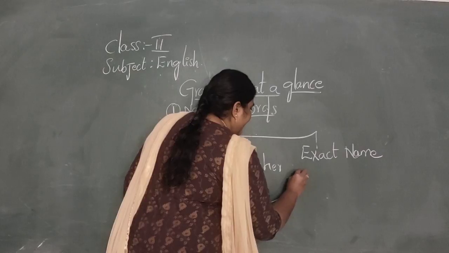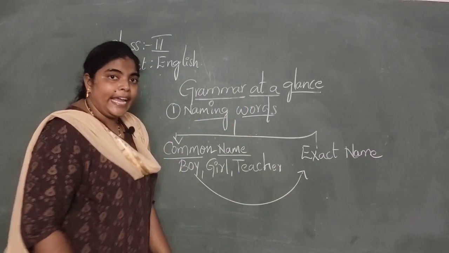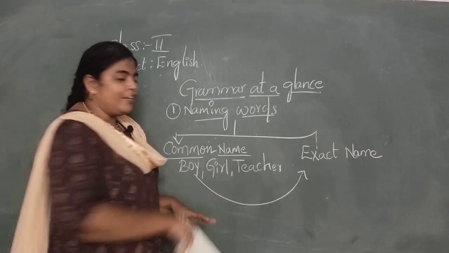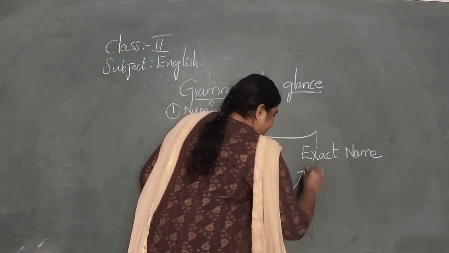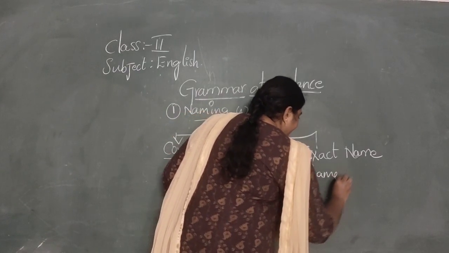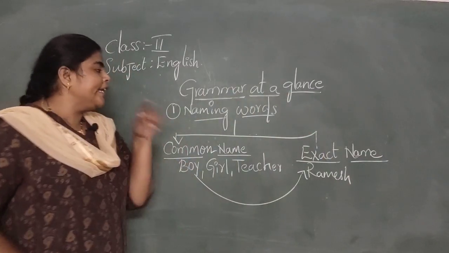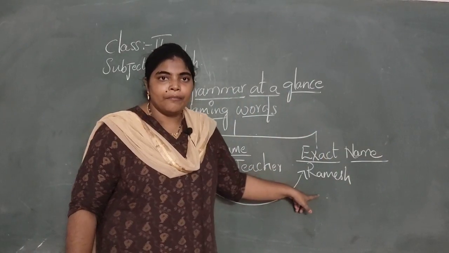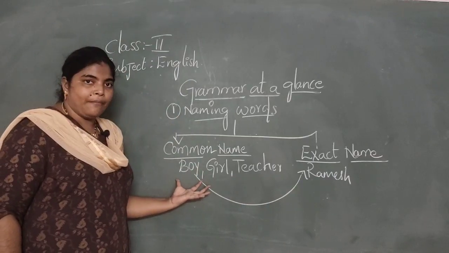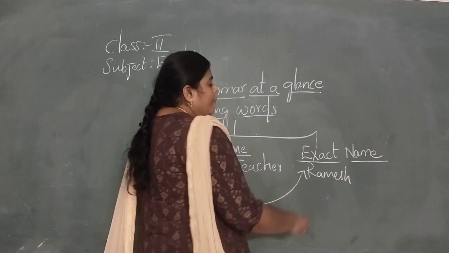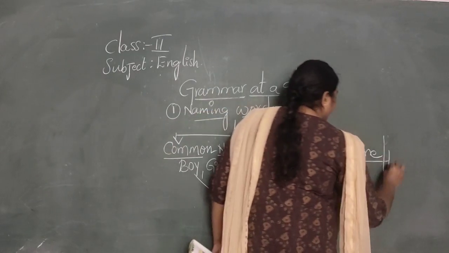But if I took a name from this common name boy, if I took a name called Ramesh, if I am pointing out a name from this common name, Ramesh, this is an exact name or proper noun.